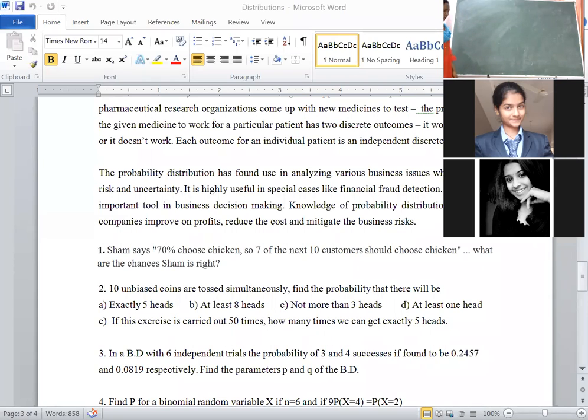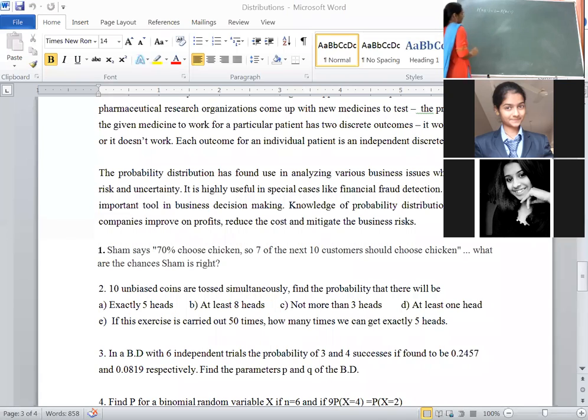Next, fourth one is probability of at least one head. What does it mean? Probability of at least one head, minimum one head. Probability of x greater than or equal to 1 is equal to 1 minus probability of x less than 1.